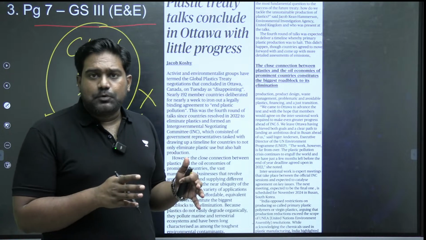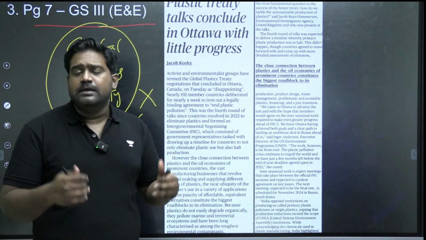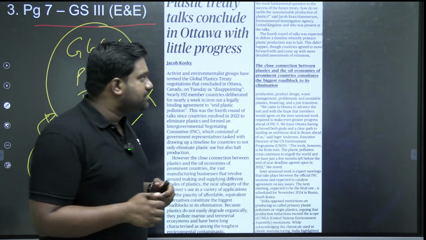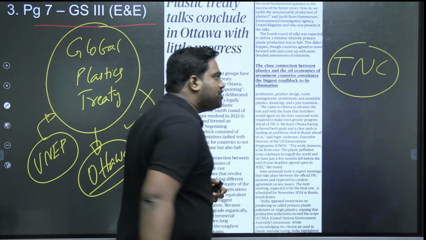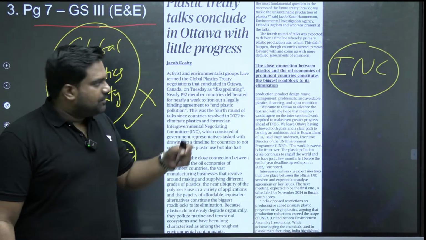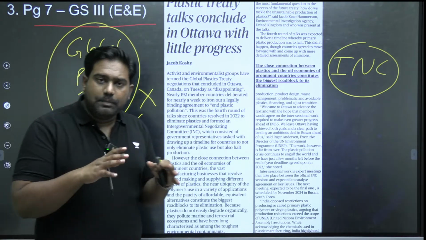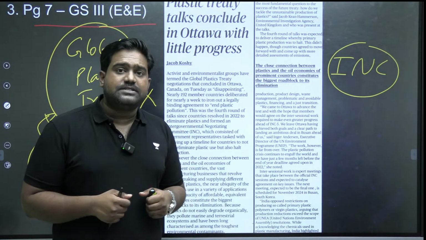So the UN Environment Program, which is working with all UN member states, more than 190 UN member states, has been driving negotiations through the INC, Intergovernmental Negotiating Committee, for the purposes of negotiating a plastic pollution treaty to prohibit the production, usage, and consumption of plastic.